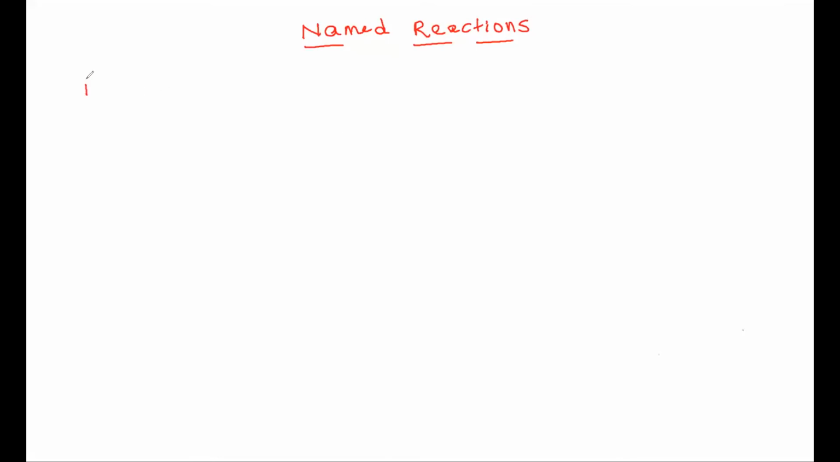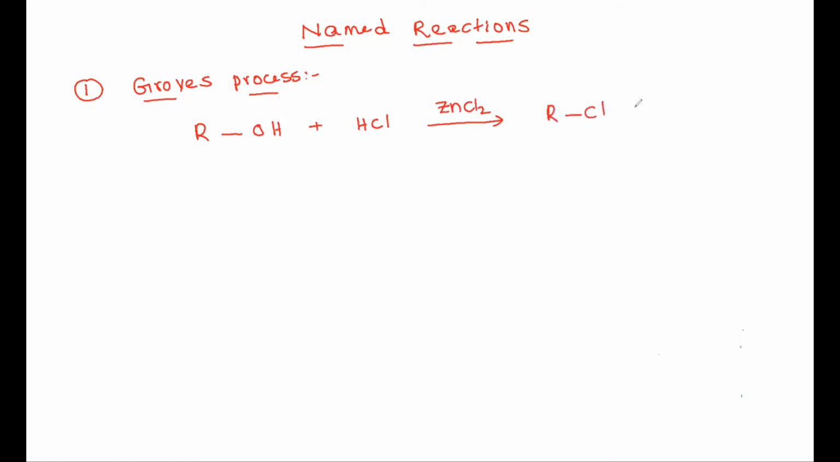If you observe, the first one is the Groves process. In this Groves process, what are the reactants? The reactants are alcohols. The general formula of alcohols is ROH, where R is different types of alkyl groups. These alcohols react with concentrated hydrochloric acid in the presence of ZnCl2, zinc chloride, to produce RCl and water.